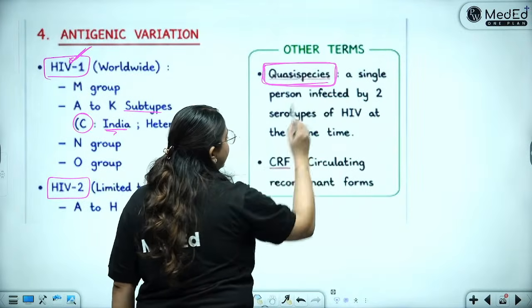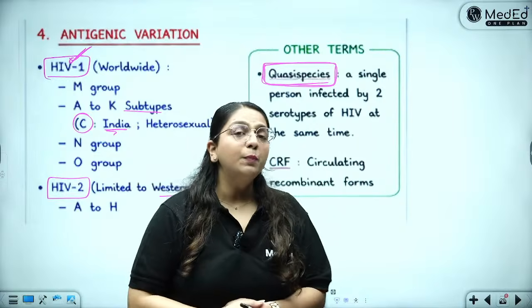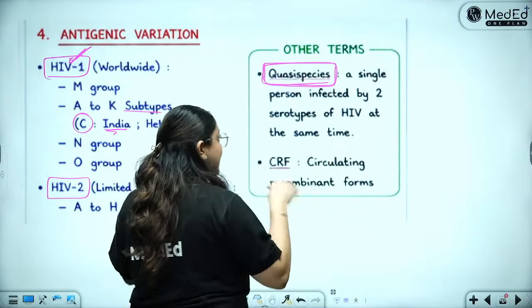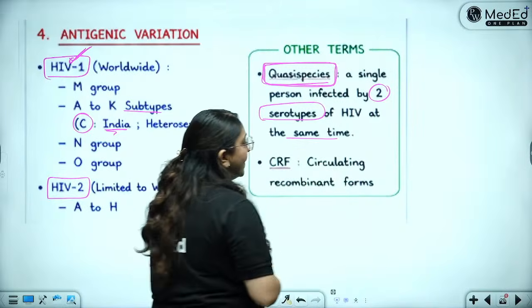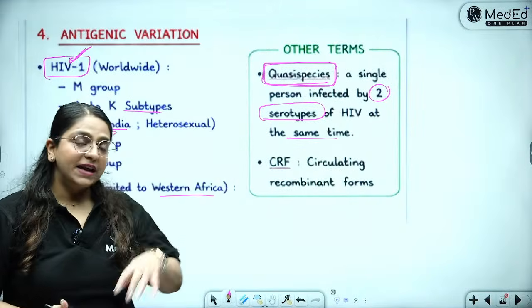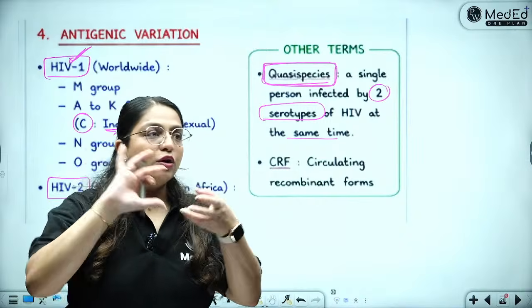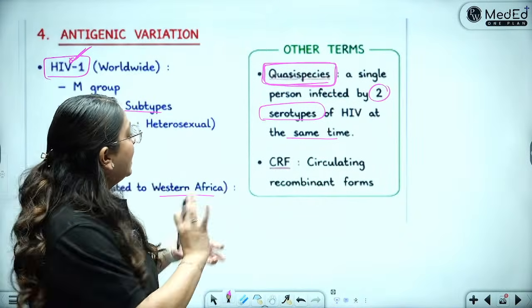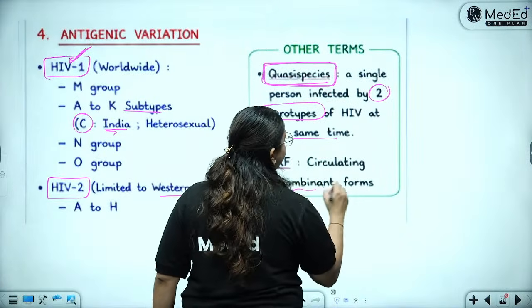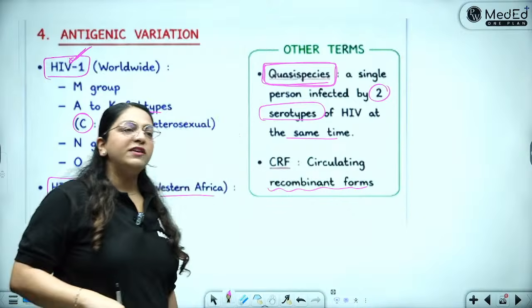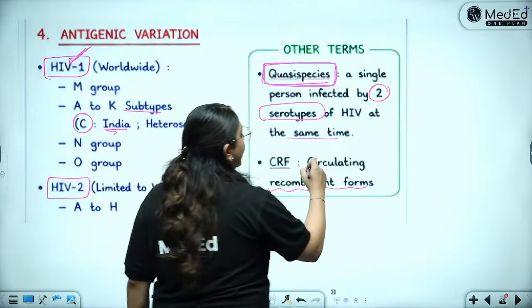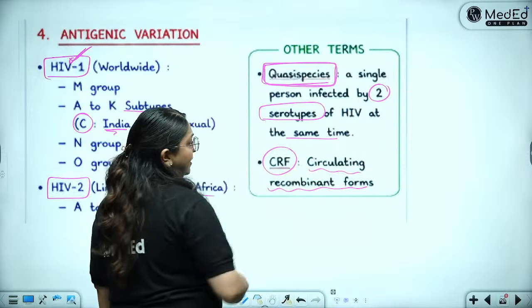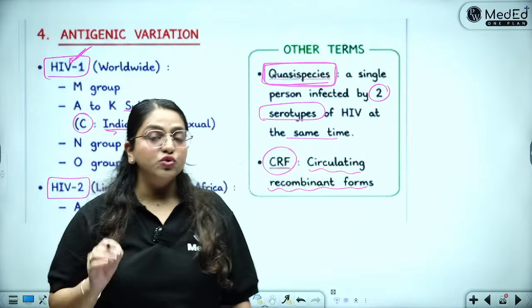What is quasi-species? It means that a single person gets infected at the same time by two serotypes of HIV. Now when these subtypes infect at the same time, they can also mix up. And when they mix up, they become a recombinant form. And this recombinant form can circulate in the environment. That is why they are called circulating recombinant forms or CRFs. Okay. So these are two terms which students confuse.